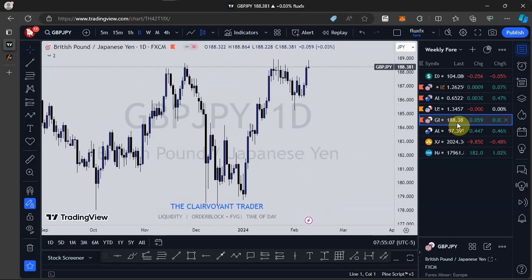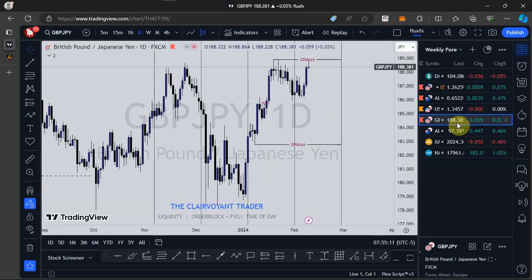So for GBPJPY, those in my swing trading room know that we took a trade on GBPJPY, whereby we are looking to see price pushing to the upside. We are in a very deep profit at the moment.